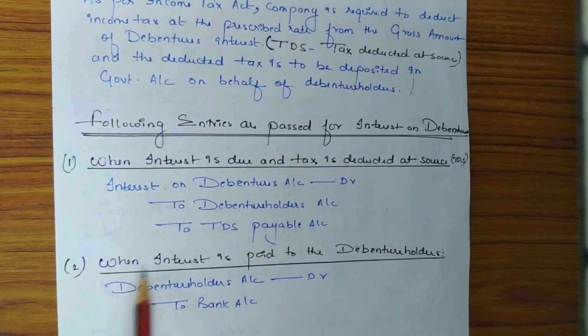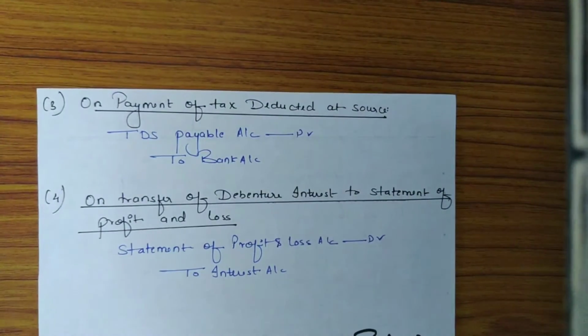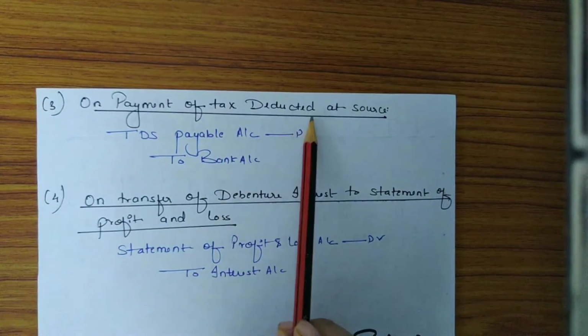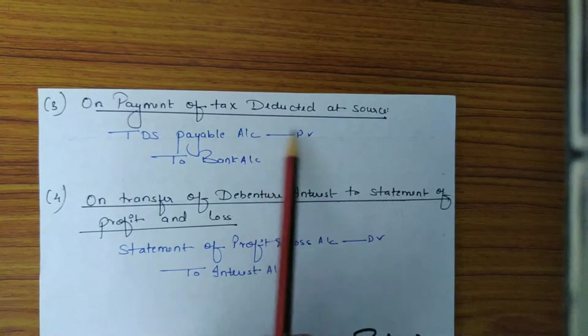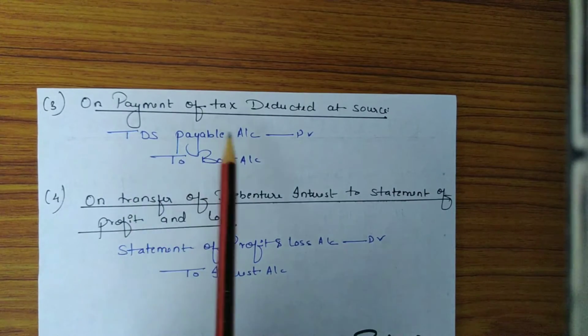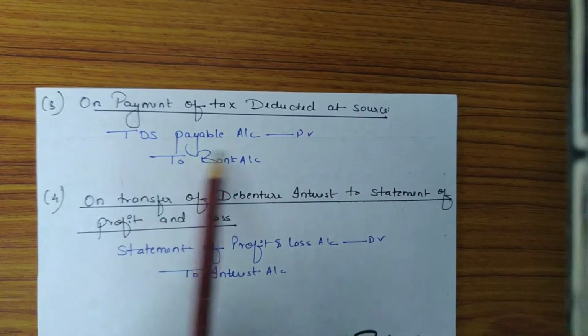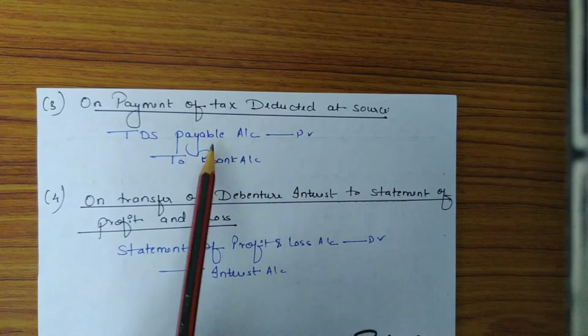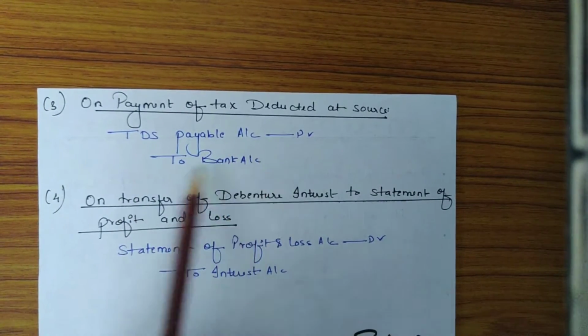Second entry is when interest is paid to the debenture holders. Now the entry will be debenture holders account debit to bank account. Here the rule of personal account will be applicable, debit the receiver. So here debenture holders will receive the amount of interest. That is why it is debited. Next entry will be on payment of tax deducted at source, which means the payment of TDS to the government. So entry for that will be TDS payable account debit to bank account. Government is receiving the amount of tax deducted at source, so that is why it is debited.